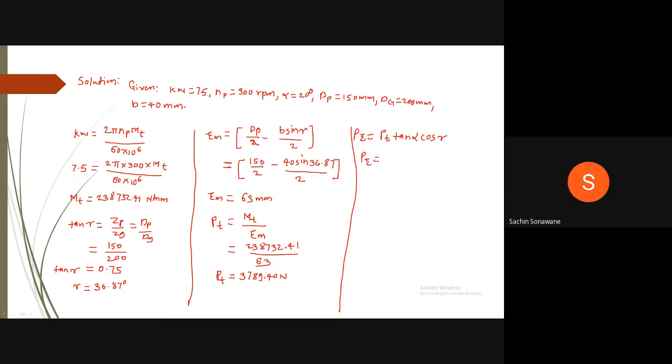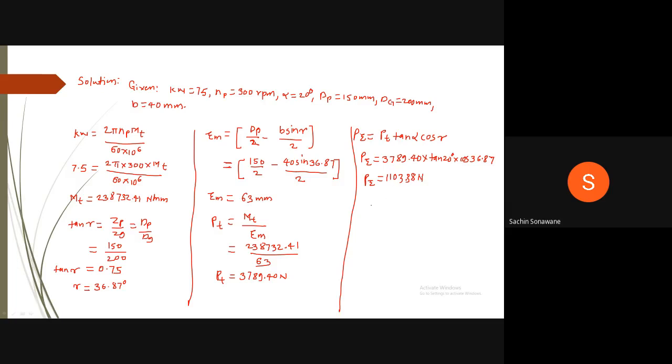Pr is equal to 3789.40 into tan of 20 degree into cos of 36.87. Therefore, Pr is equal to 1103.38 Newton.